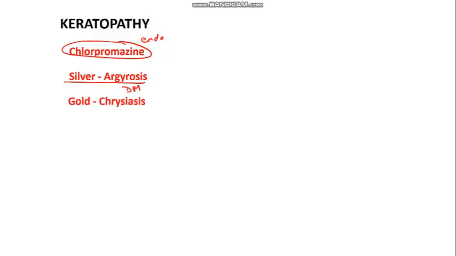Okay. Other examples of cornea depositions. One is chlorpromazine. The important point, chlorpromazine, that is a phenothiazine, gets deposited in the endothelium of the cornea, while silver causes deposition in the Descemet's membrane of the cornea. Gold can cause depositions anywhere in epithelium or stroma. That is not important. The word you can remember is this: depositions with gold.